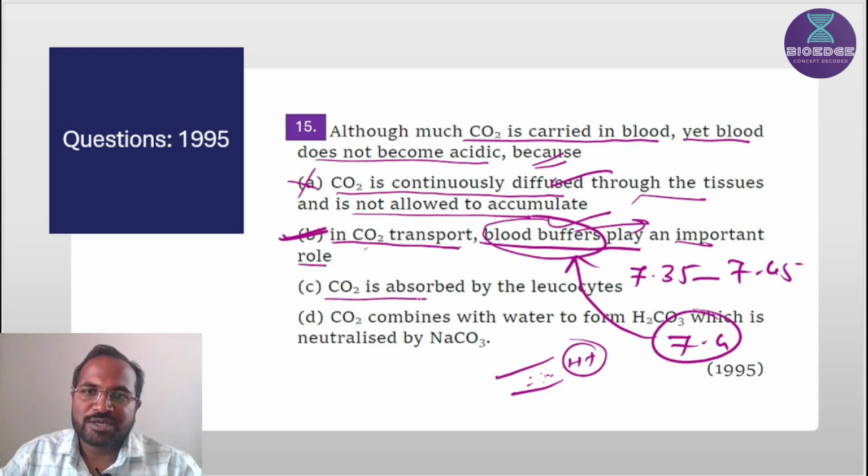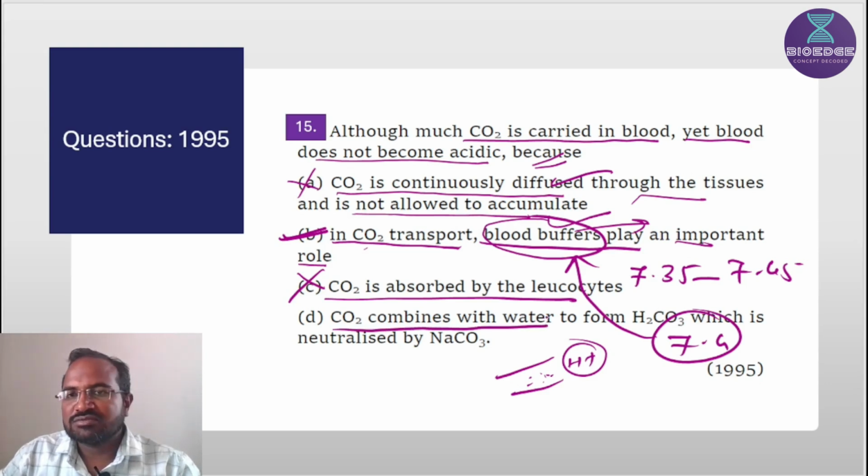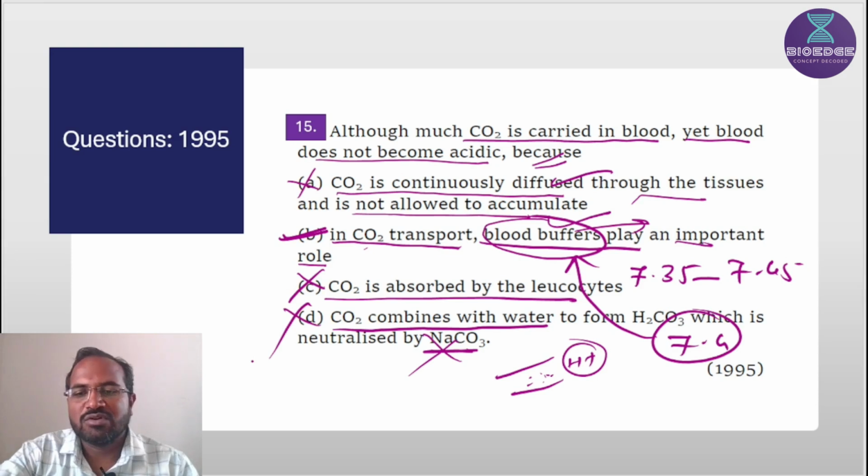Then, CO2 absorbed by the leukocyte. Leukocytes are not involved in the absorption of CO2. Leukocytes means white blood cells. CO2 combines with the water to form bicarbonate, which is neutralized by sodium carbonate. No, there is no neutralization by sodium carbonate. So this is also a wrong statement.